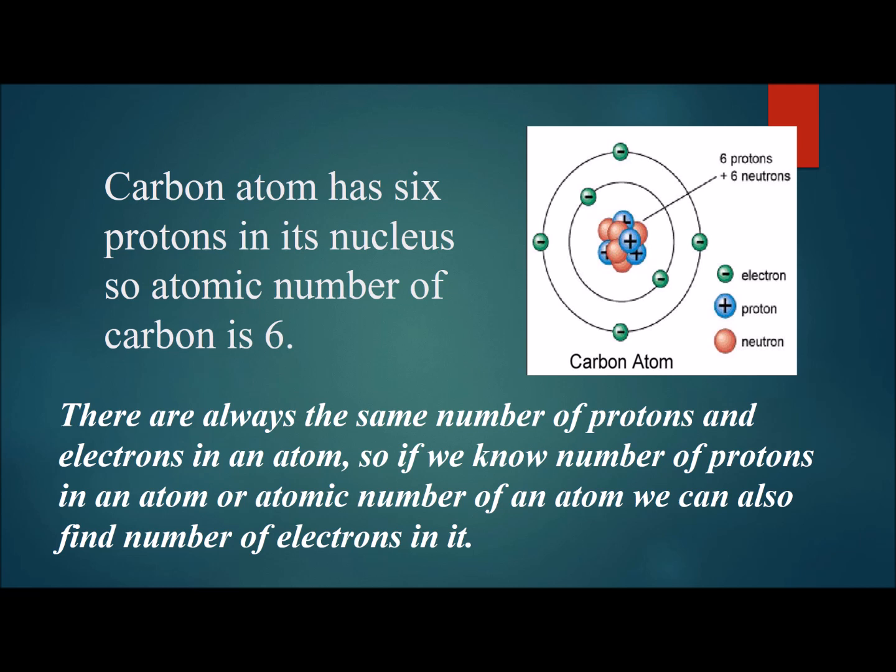If an atom has 6 protons, then it will have 6 electrons and 6 protons. It means the atomic number of that atom is 6. If an atom has 8 protons and 8 electrons, then the atomic number of that atom is 8. There are always the same number of protons and electrons in an atom. So if we know the number of protons in an atom, or the atomic number, we can also find the number of electrons in it.